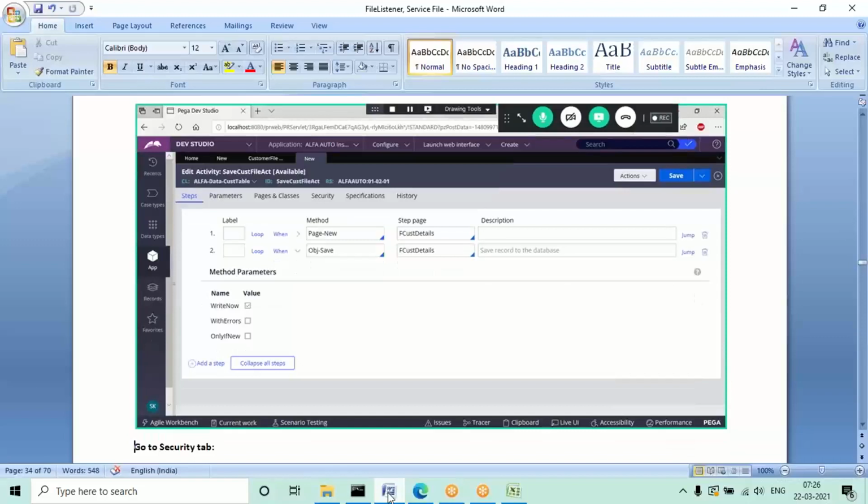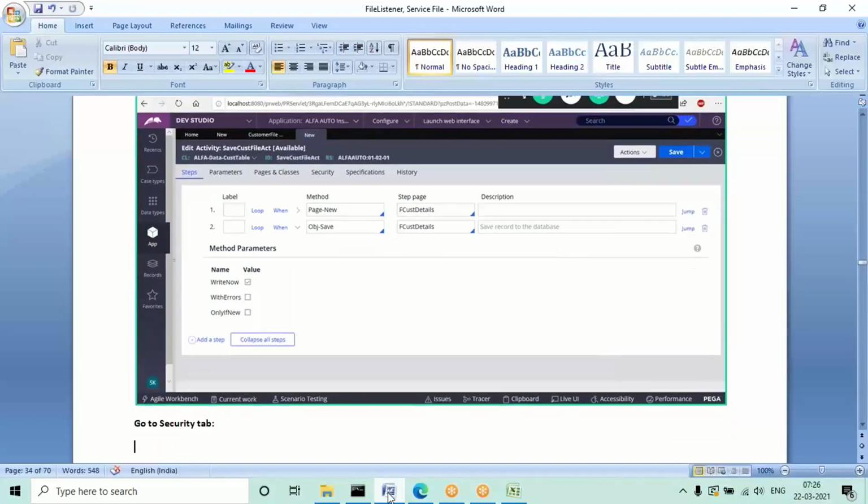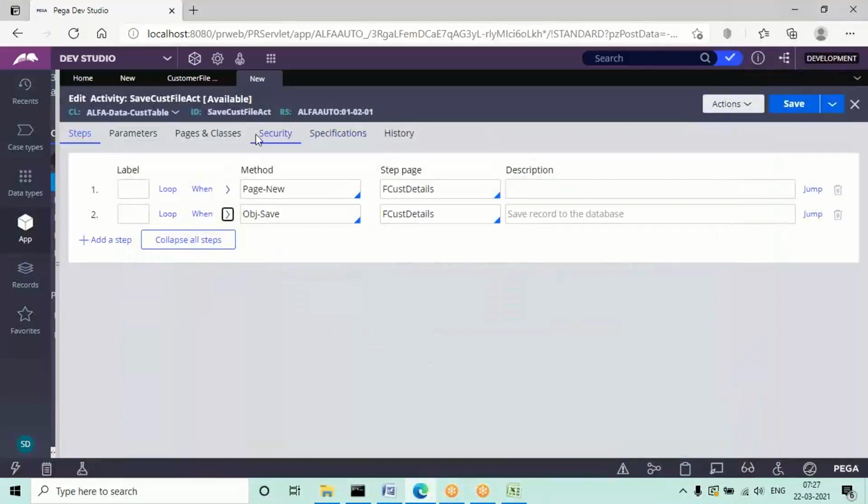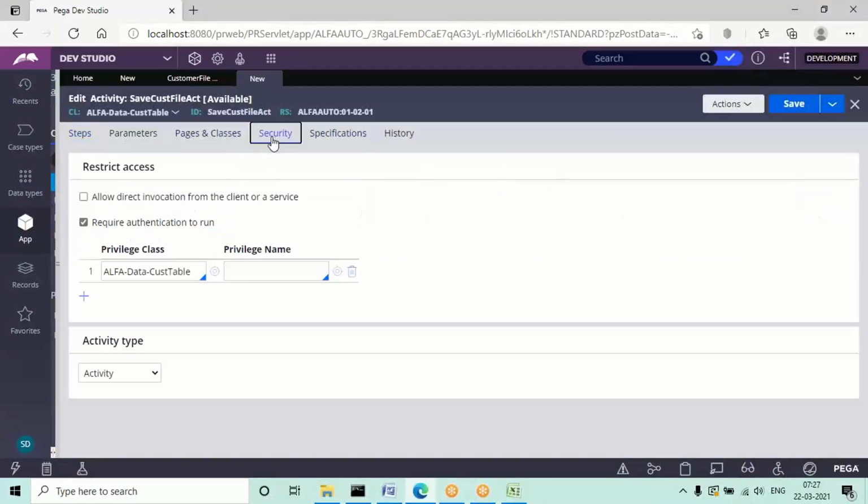Inside the service, whatever page name is given, give exactly the same name. Also, this is a client or service rule. In this activity's security tab, I need to remove authentication and choose allow direct invocation from client or service. Since we are calling this activity in a service rule, enable this checkbox and disable authentication.